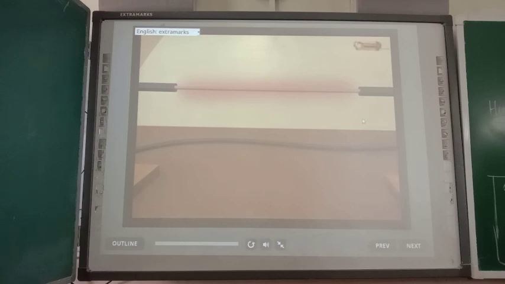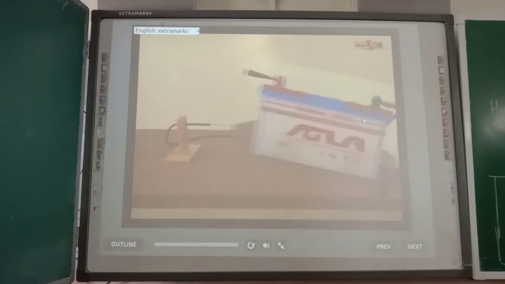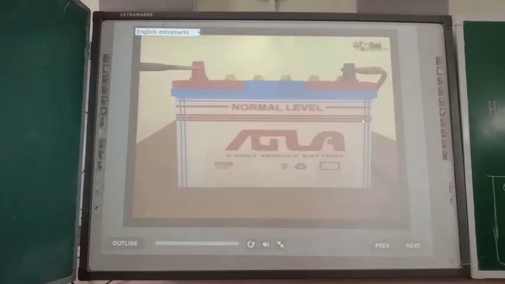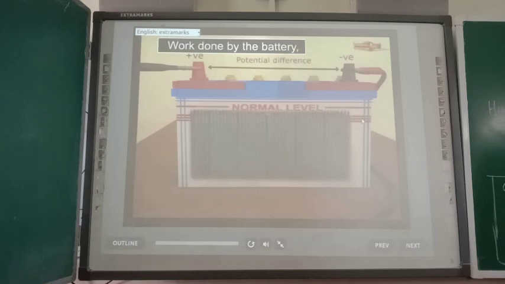The current through the resistor is actually the flow of negative charges, which are called electrons. Inside the battery, these electrons flow from positive terminal to negative terminal. The work done by the battery in moving the charge through a potential difference is VQ.